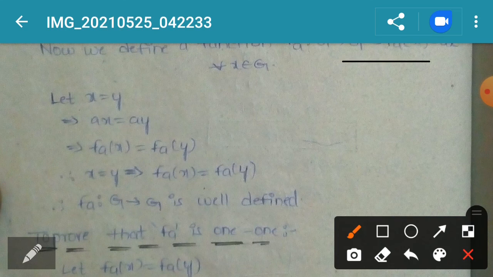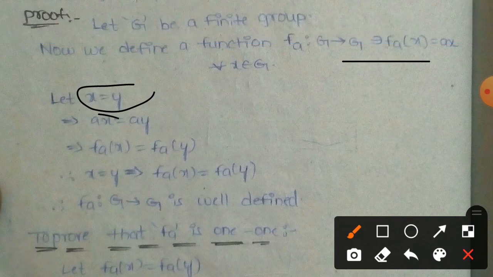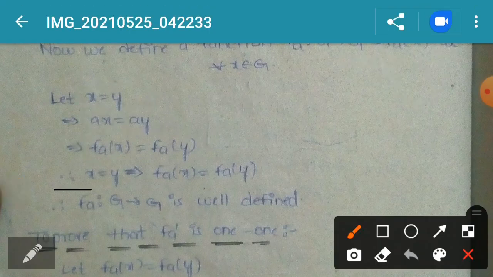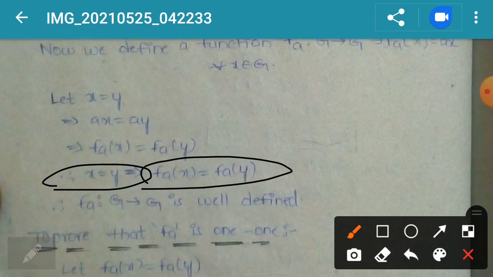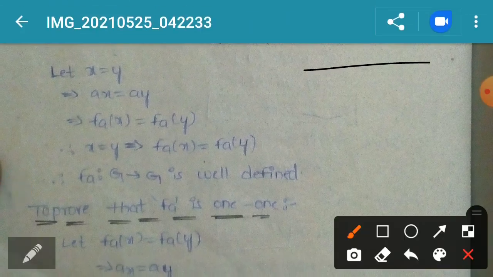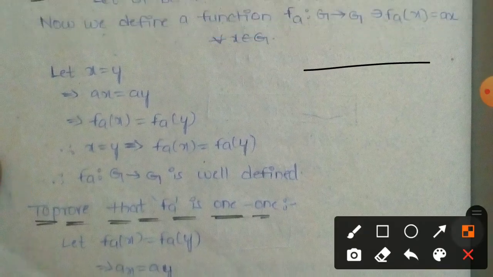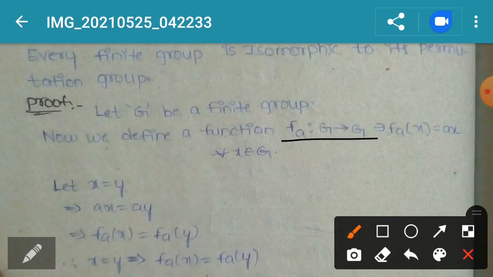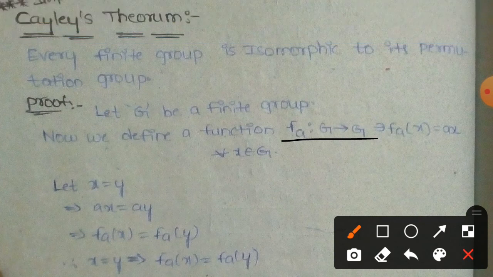So we take x equals y, and on both sides we multiply: a into x, a into y. a into x equals f_a of x, and at the same time a into y equals f_a of y. Since x equals y, we get f_a of x equals f_a of y. Then we say that f_a is well defined. So we consider the function to be well defined. Okay, now we go for the process here, the permutation group. First of all we consider the mapping, after that we find our question, the isomorphism to its permutation group.